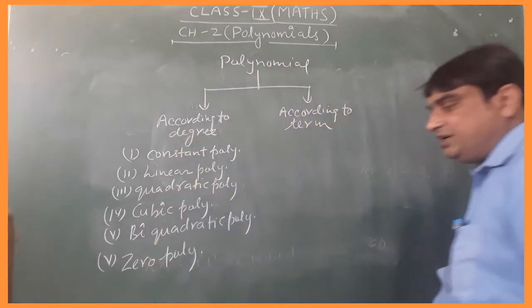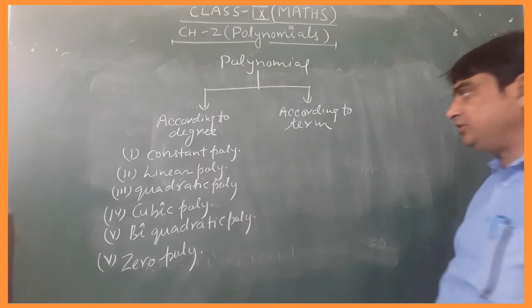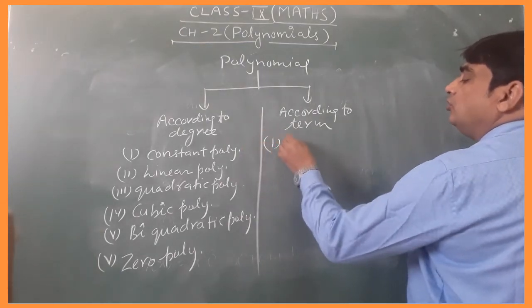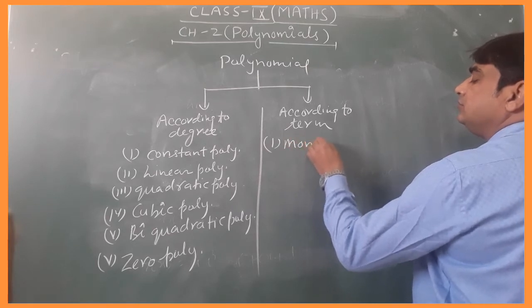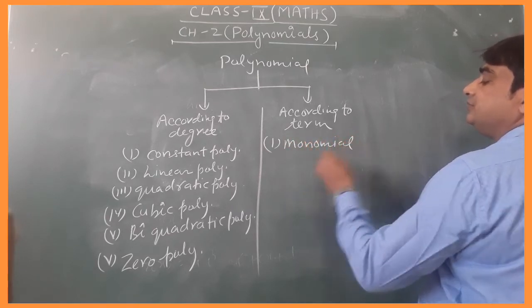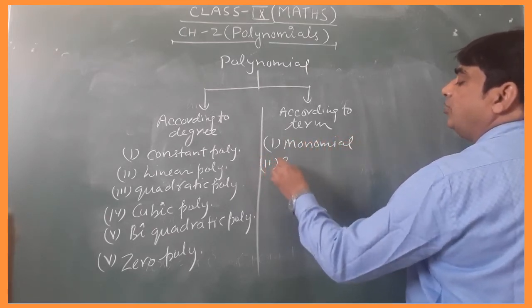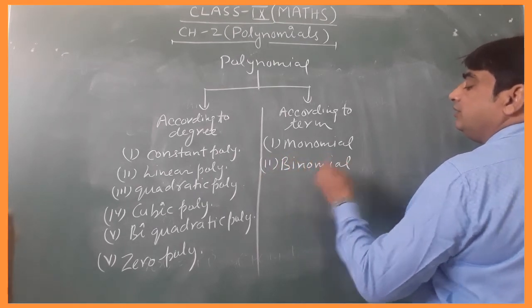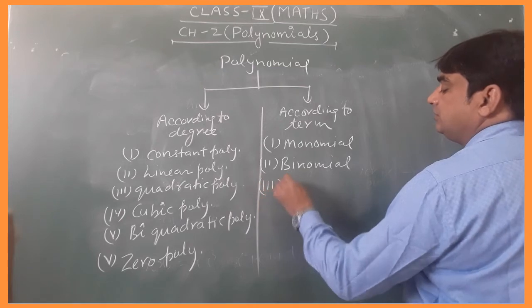Where the result is zero, that is called the zero polynomial. And according to term: first, monomial; second, binomial; and third, trinomial.